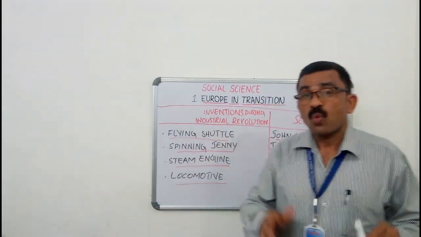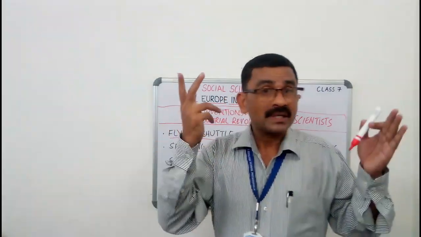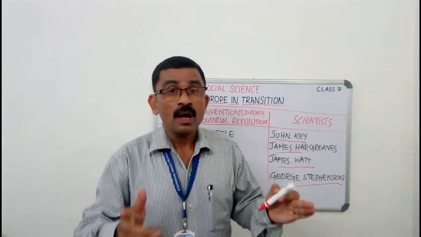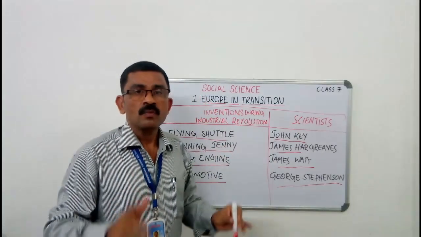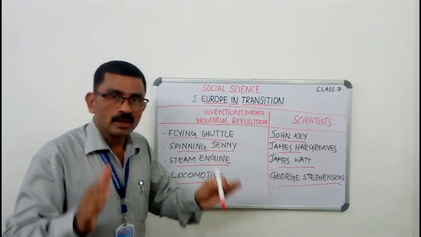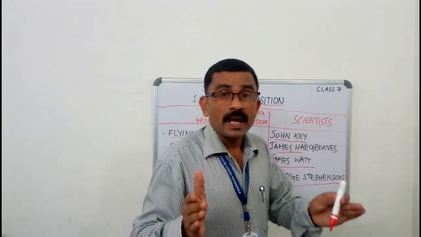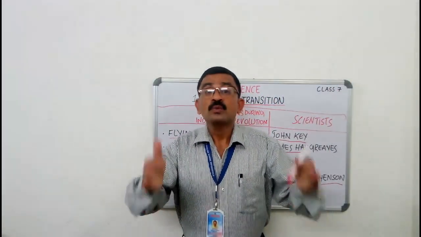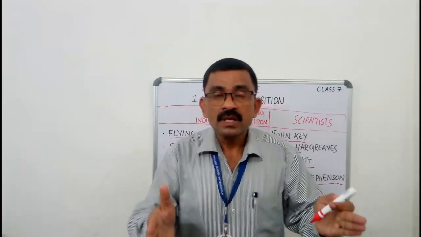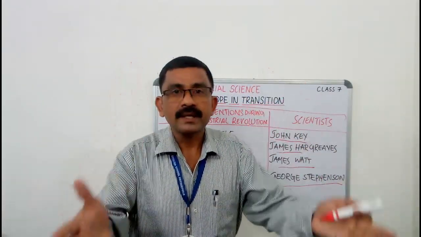So children, how did the scientific invention influence the system of production? We have already discussed the inventions of new machines which brought great changes in the field of production, so that production increased and the cost of production decreased. This way, the scientific invention influenced the system of production.